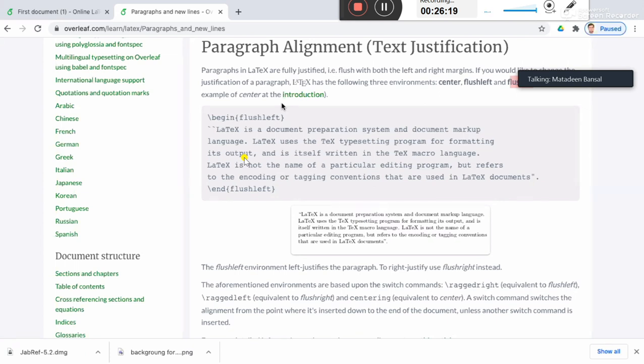I'm not saying that it is better than Word. If you have explored all the features of Microsoft Word, you can also produce your documents beautifully in Microsoft Word as well, right? But I'm not a master of Microsoft Word. It's my personal opinion, I prefer LaTeX, and I'm fond of this. That's why I'm discussing it here today, right? And I am sure that if you try this, you will also love it.